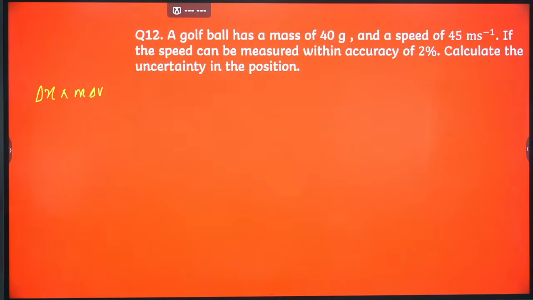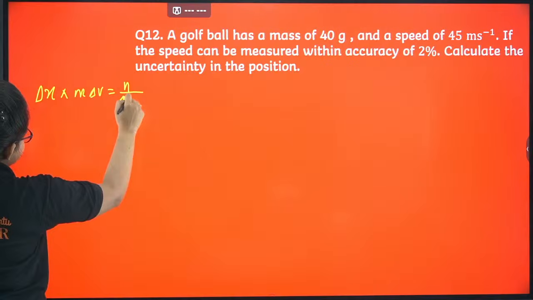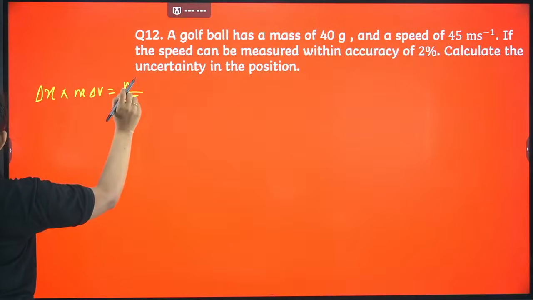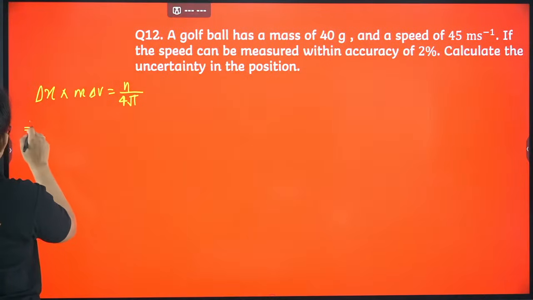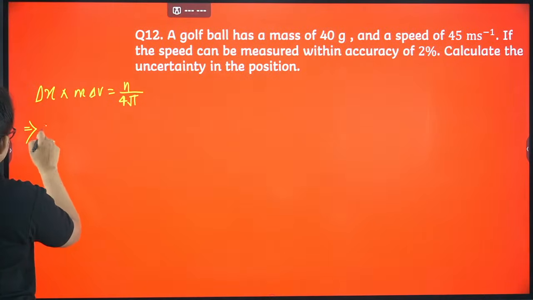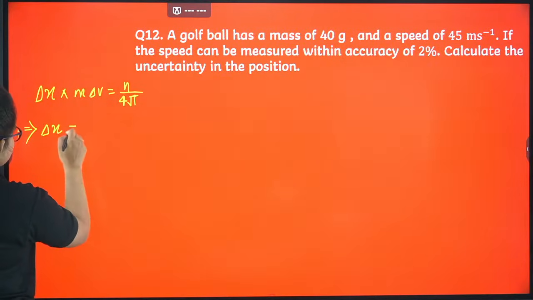See, mass of the electron is fixed, or mass of the golf ball in this particular case, it is fixed. So before mass you can't put delta. Equals to h by 4 pi. Okay, here we have to put it. So now what they are saying, mass is 40 gram. So let's put everything over here. Delta x you have to calculate actually. Delta x is the uncertainty in position.